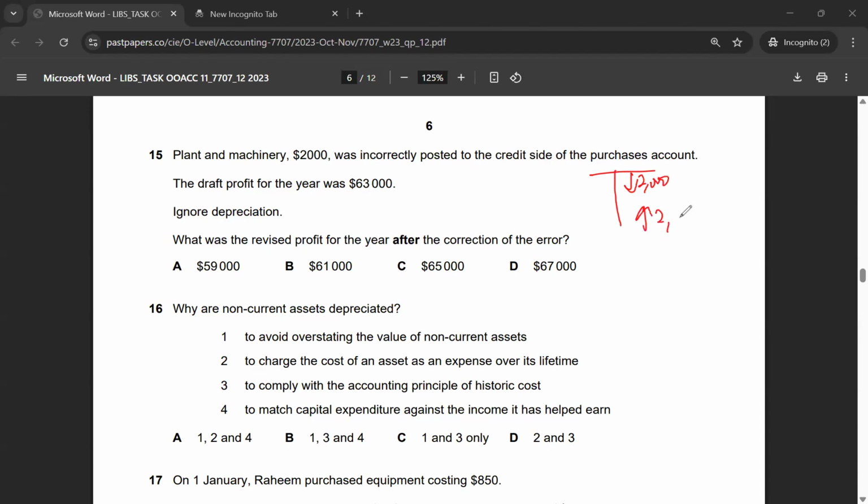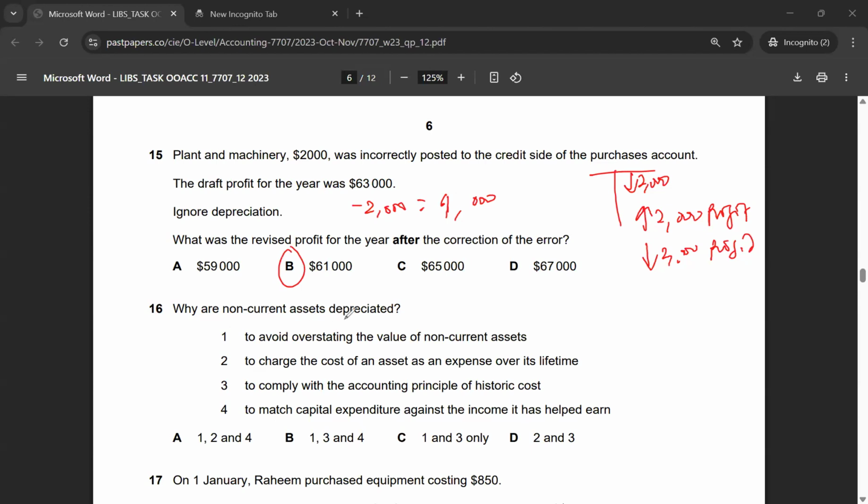That means the profit has gone up by $2,000, and we need to reduce the profit by $2,000. So that would be 63,000 minus 2,000, and that will give me 61,000 as my profit. So the correct answer for multiple choice 15 would be option B.